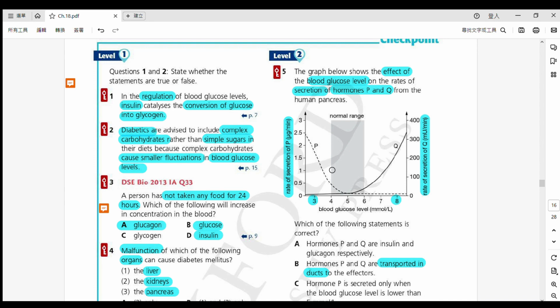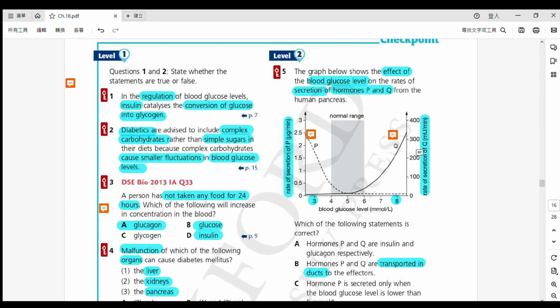OK, so which one is P? This one is P. OK, decreasing. This one is Q, increasing. So let's look at it. 你會望到啦，一個 low blood glucose level. Okay, so one of them is high level. 喺低嗰陣時會高嘅。This one, is it glucagon or insulin? This one is glucagon. Okay, so this one is glucagon. And on the other hand, when the blood glucose level increases to a very high level, 去到一個高嘅位置嗰陣時 Q increases. So what is Q? Q is insulin.